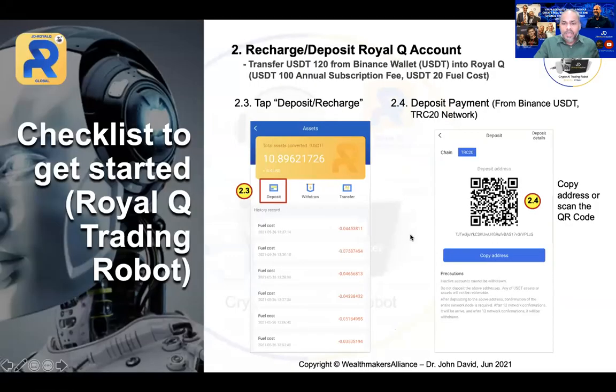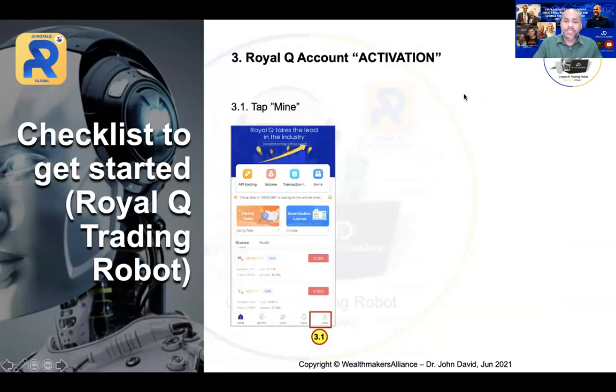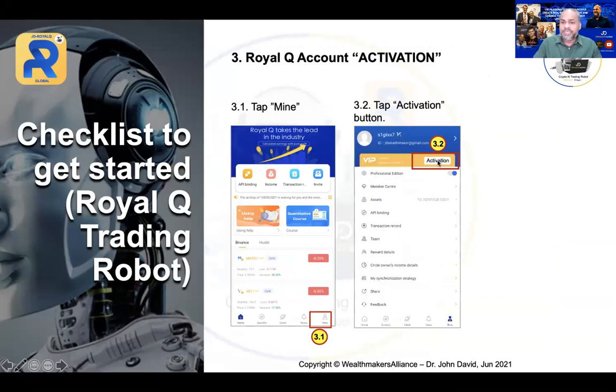Let's continue. Now, once you have done that, two steps are done. One is the sign up. Second is the deposit. Now, the third step is to activate your account. So how do we do the activation? Very simple, straightforward. For the activation, you need to do the same thing. Click Mine on your browser. And thereafter, you will see at the top, where there is a VIP there, activation.